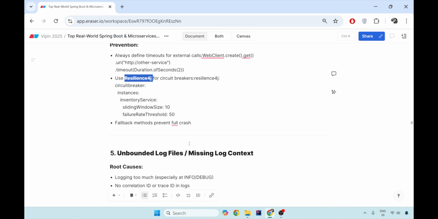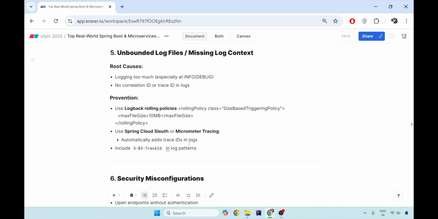The fifth problem that I found in production level Spring Boot applications is unbounded log files. Suppose you are logging a few things and you keep on appending to that log, that becomes KBs and MBs and GBs of file during the tenure of your application, over 10 or more years. Then too much logging, especially at the debug level, and no proper tracing ID and log ID or Splunk span ID, will give you terrible problems in understanding where your application went wrong.